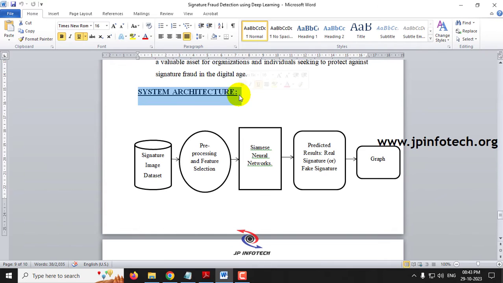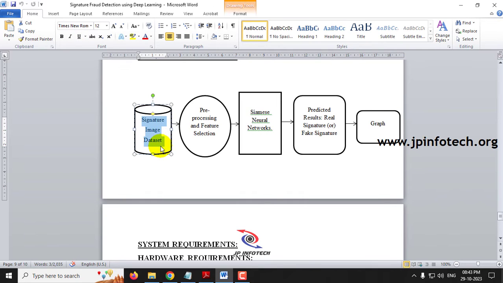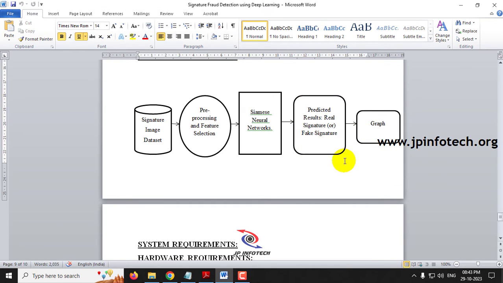And coming to the system architecture, you can find the signature image dataset as the input here, and after pre-processing, feature selection is made, and it is trained using the Siamese neural networks. The result is predicted as a real signature or a fake signature, and finally we will be showing a graph.